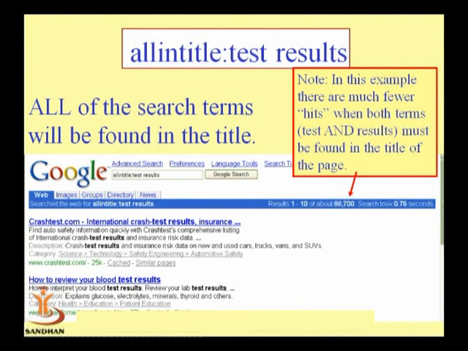Means using all in title we can find results where the result and test are both in the title. It will give the answer like test if the title is a test, if the title is a result, then using this command it will give the result.